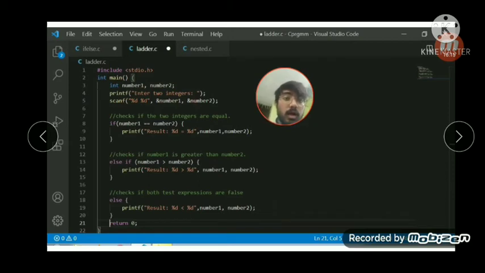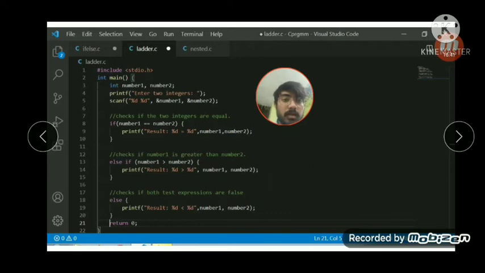Now we have an if statement with the condition number 1 is equal to number 2. If number 1 is equal to number 2, then the result will say that both numbers are equal. This is the first statement. It's a basic program to check whether the two input numbers are equal, greater than, or smaller than.